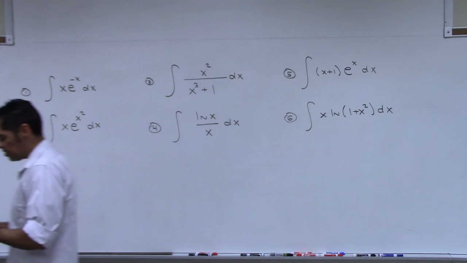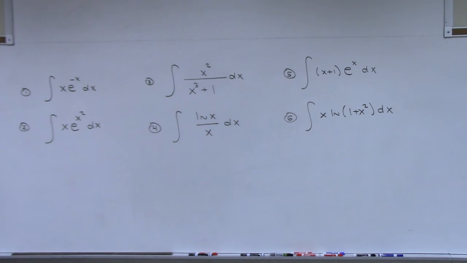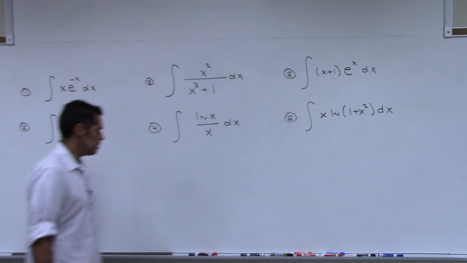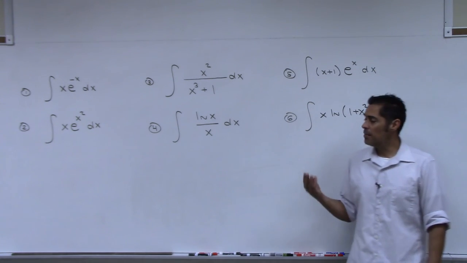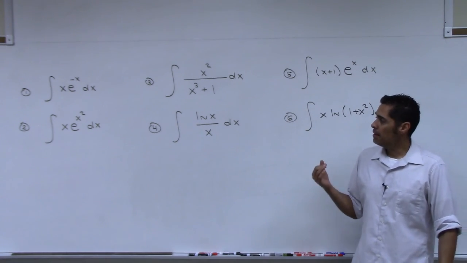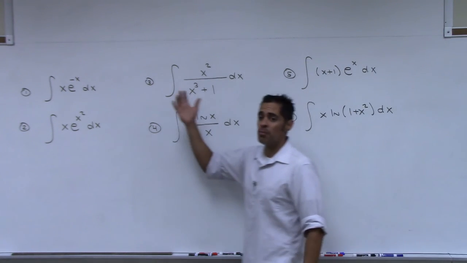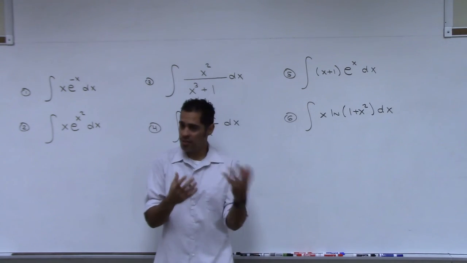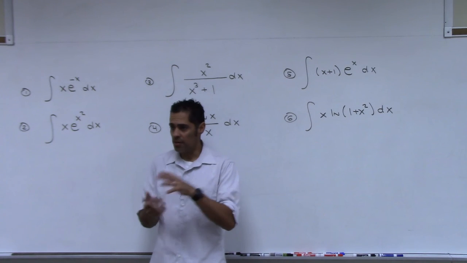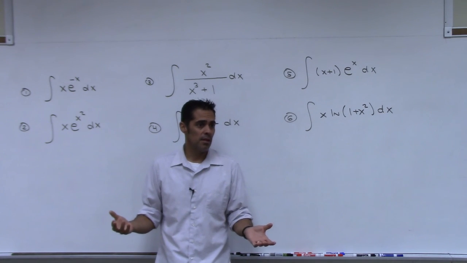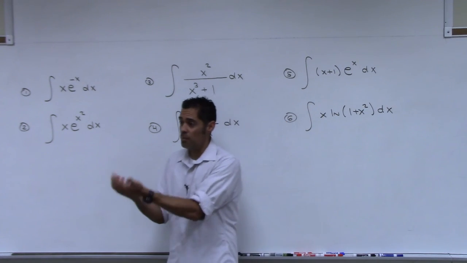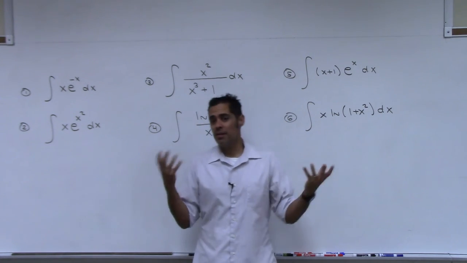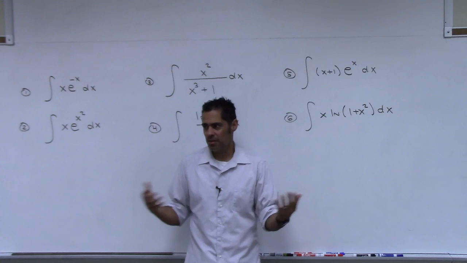All right, there you go. There's 6 mixed problems that require either power rule, substitution, or integration by parts. And let me just warn you that if you start trying to do integration by parts on a problem that required substitution, you're going to create a mess for yourself. If you try and do substitution on a problem that needs integration by parts, you're just going in circles.